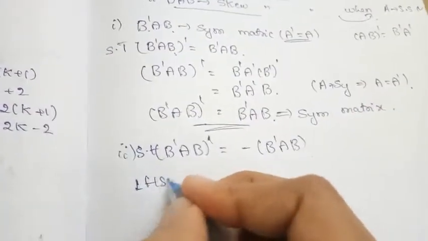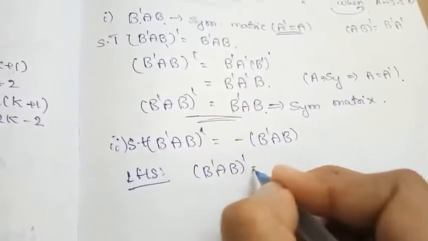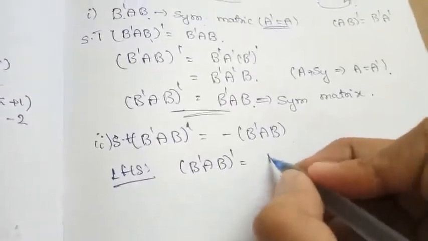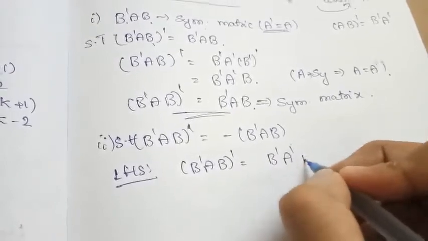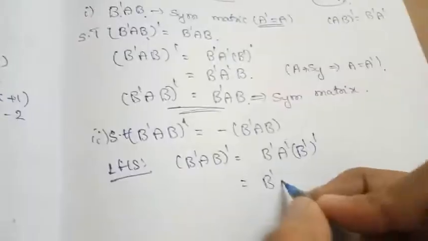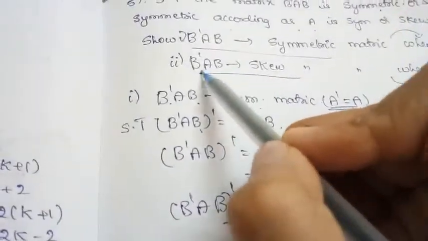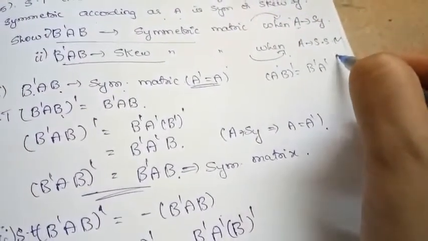Now let us consider the LHS, that is nothing but (B transpose AB) whole transpose. So it can be written as B transpose A transpose (B transpose) whole transpose. That is nothing but B transpose A transpose B. But what was the condition? They said B transpose AB is a skew symmetric matrix when A is a skew symmetric matrix.